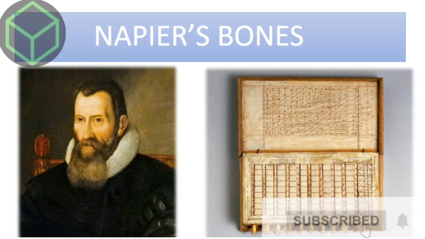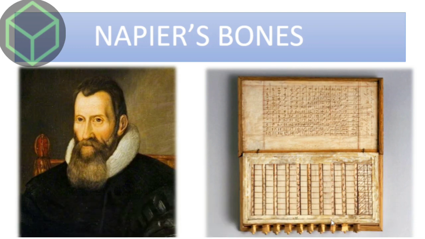Next is Napier's bone. In 1617, Scottish mathematician Sir John Napier invented a calculating device called Napier's bone. This device is a rectangular rod marked with numbers on them.